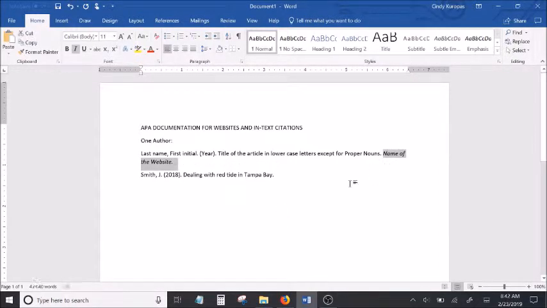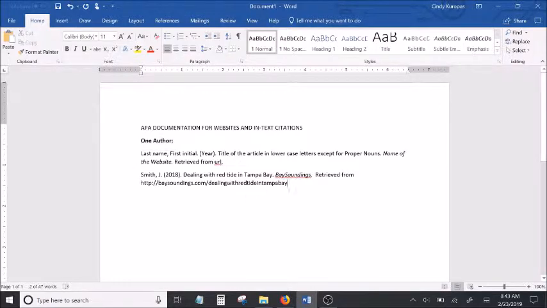After that, you type out the name of the website. In this case, you'll go with proper capitalization because the name of the website is going to be a proper noun. And you will write that in italics. The last part is the URL. You'll write the words "retrieved from" and then give the website address that you used. So here's the basic format for one author. And this is the basic format you'll use for any website.